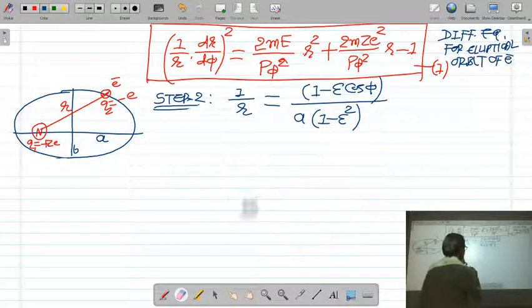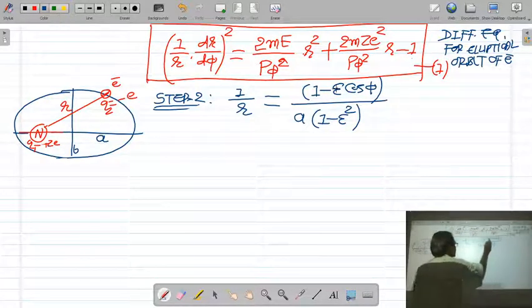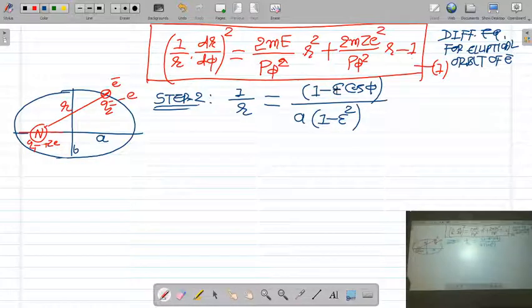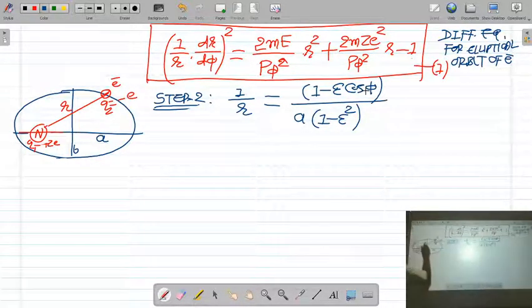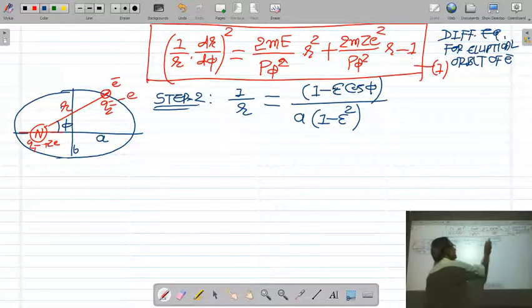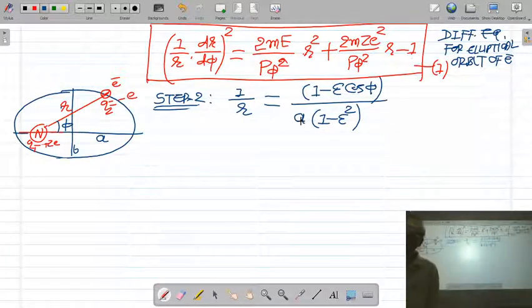Now here, you know what is r? r is the radial distance of the electron from the nucleus. What is epsilon? Epsilon is called the eccentricity of the ellipse. Phi is the angle; you know the two coordinates very well, the r coordinate and the phi coordinate. Epsilon is the eccentricity of the ellipse, and a is the semi-major axis of the ellipse.